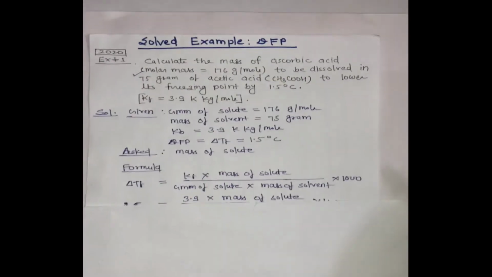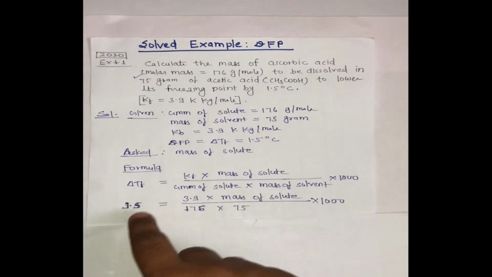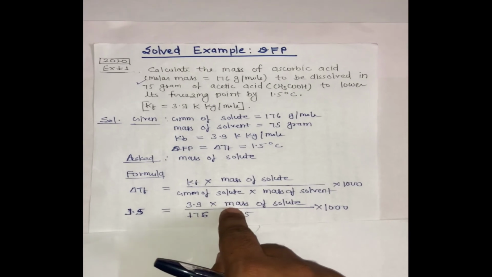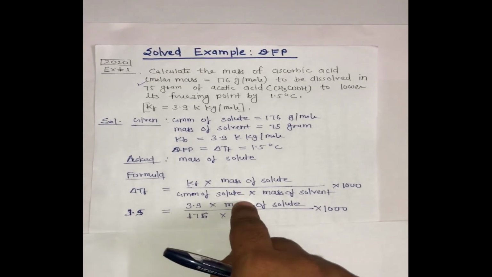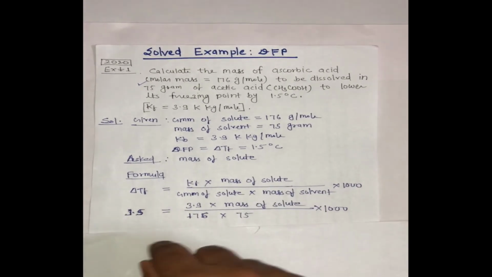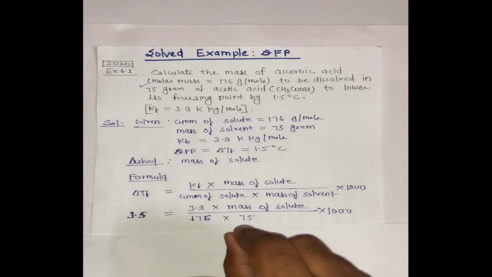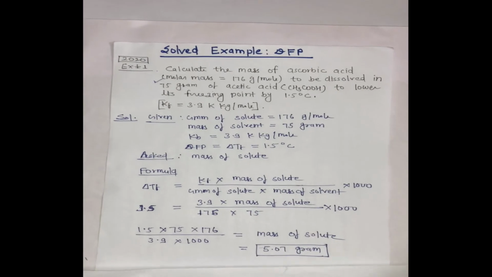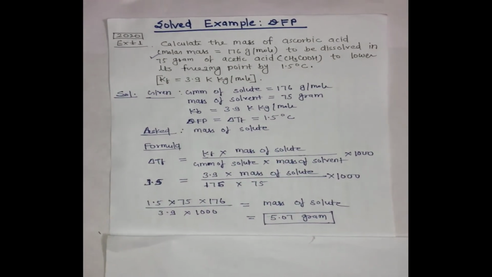So just put the formula. Delta TF 1.5, KF already given, mass of solute, GMM of solute, mass of solvent, all terms are here. Just make the arrangement, put all these values and get the answer. The answer will be 5.07 gram. Thank you.